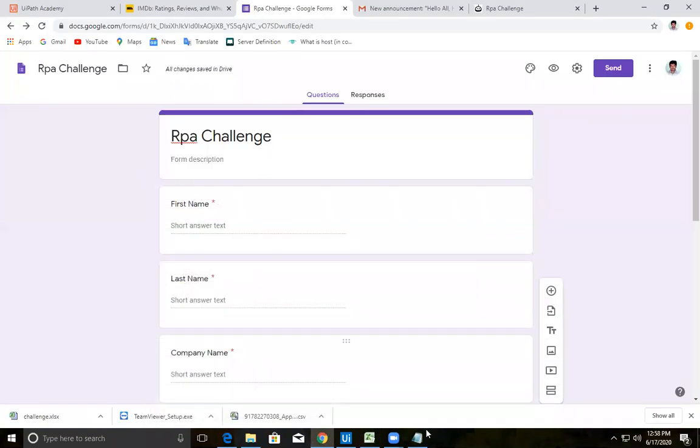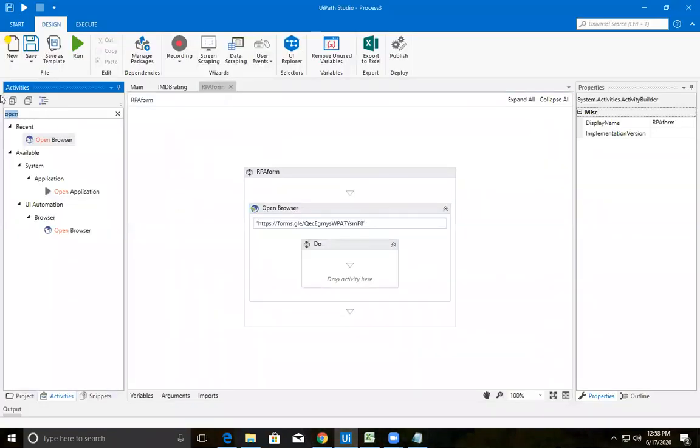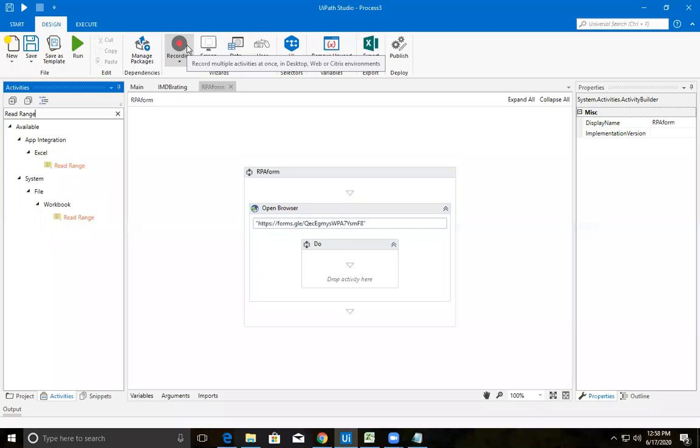For that we have an activity called read range. I hope you are all noting down, because you may forget everything once the day has been completed. Please note down everything. If you observe here, read range comes under two categories: one under Excel and one under workbook. Does everyone have the read range activity in your UiPath Studio? It needs to be there, because it's a default thing, since UiPath generally needs to automate all these things.